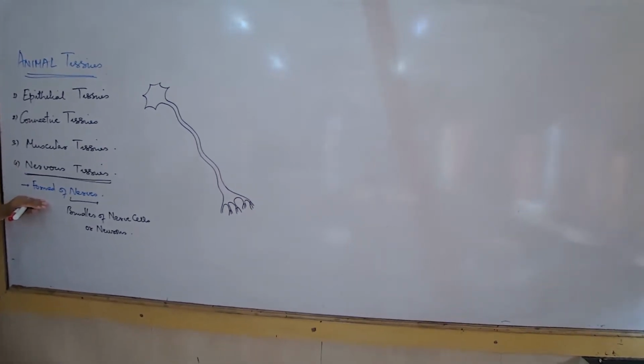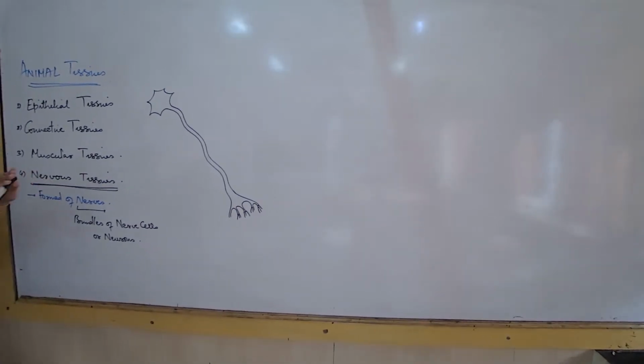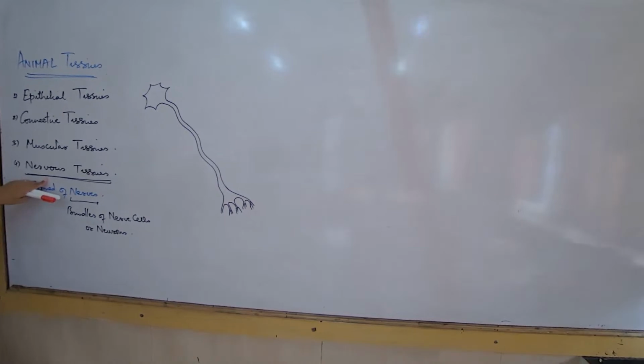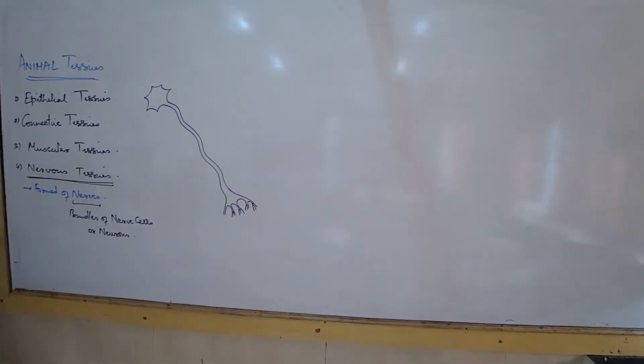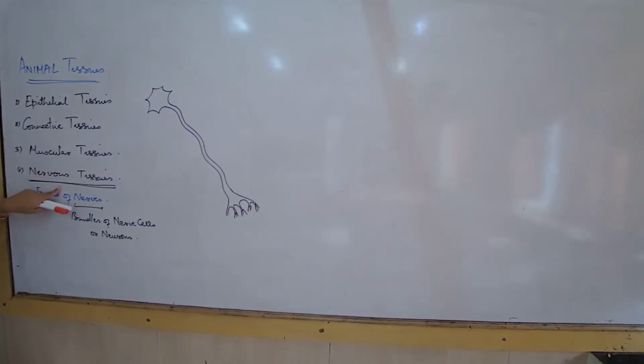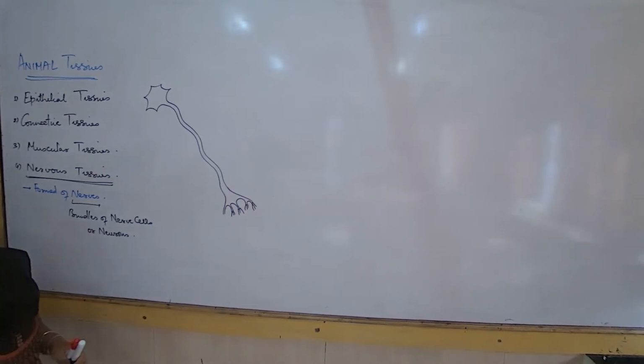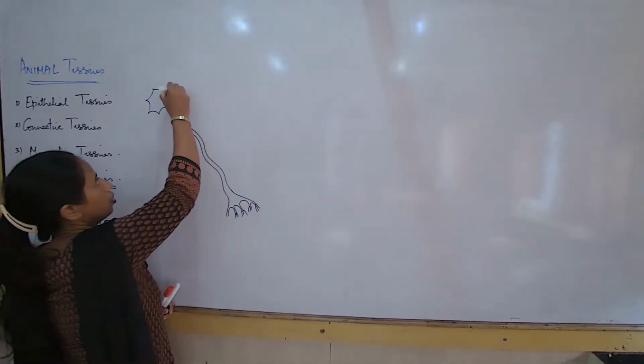I'm going to start with nervous tissues first because the types of tissues where diagrams are there, I'm going to take up first. So now write the nervous tissues heading and draw the diagram. Ma'am, below nerves, the connective, muscular, nervous, the 4 types. Below that, write bundles of nerve cells or neurons.